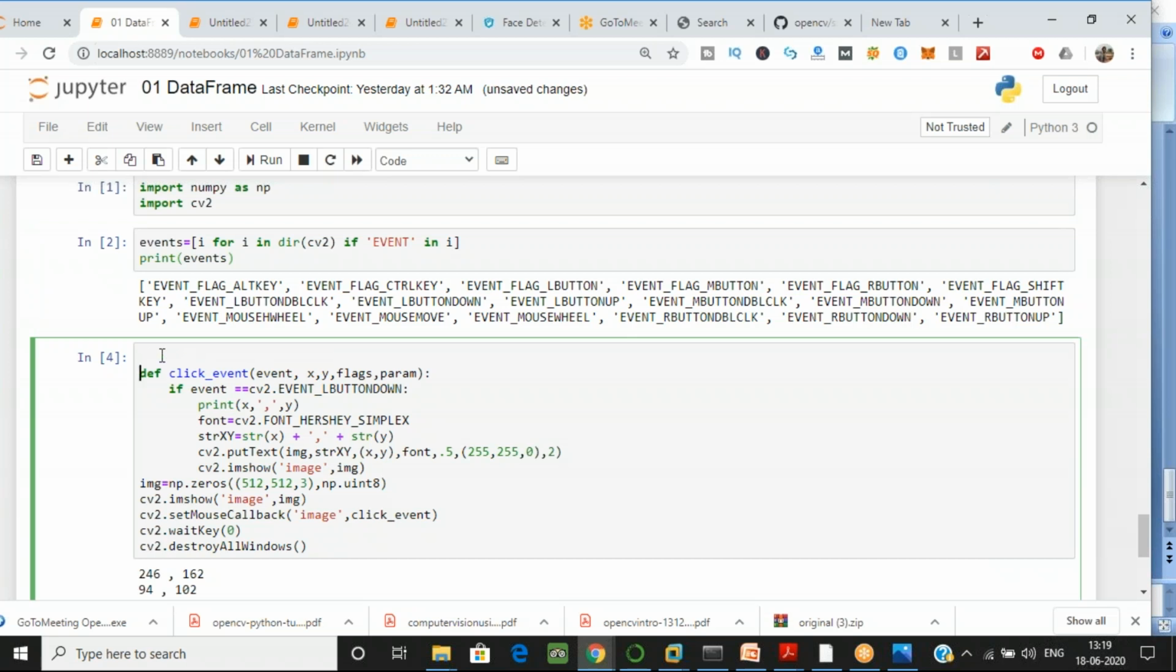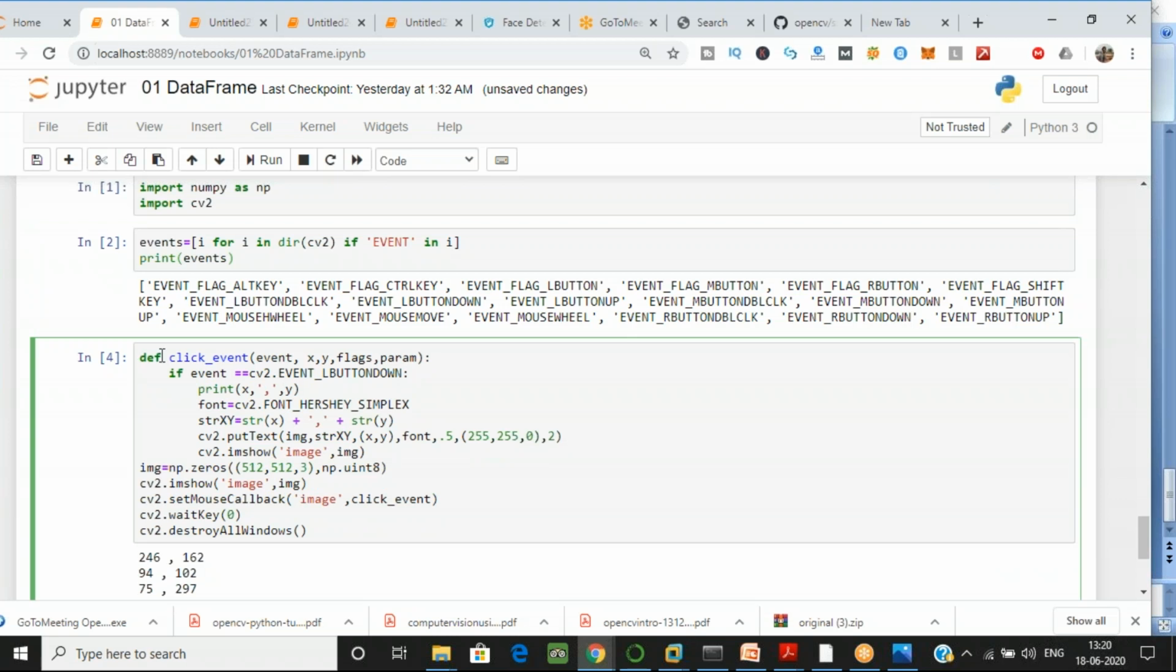Yes. Now I am creating one function over here. See this, and I have created one event. I have created one function with the name. You know how to create a function? Type yes or no. How to create a function? Okay, that's good.